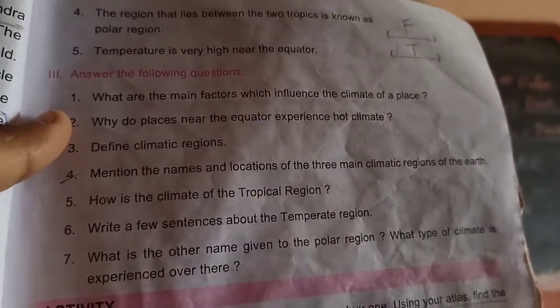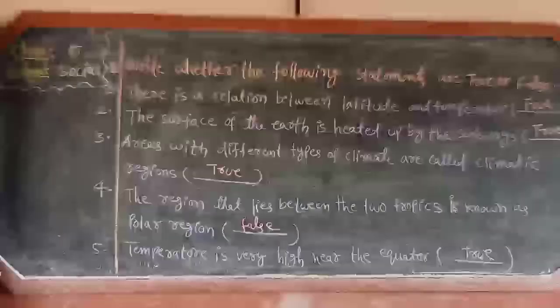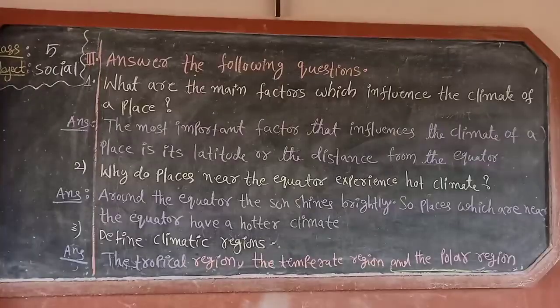Answer the following questions. Look children, this is the third bit. Answer the following questions. Now look at the first question. Read with me. What are the main factors which influence the climate of a place?